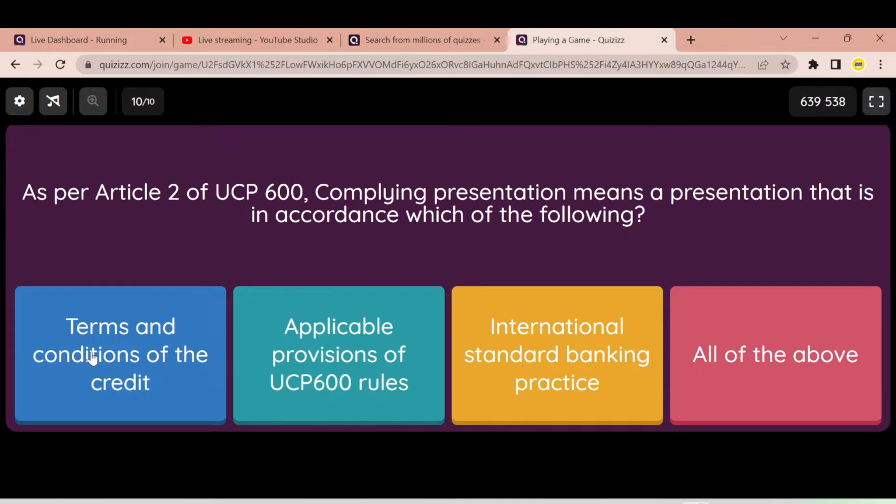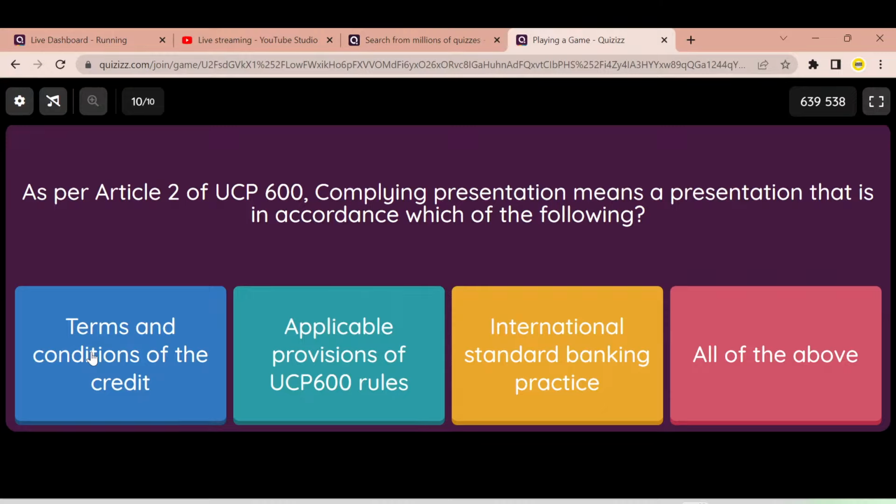Okay, the timer is out. Let's go through the answers. First one says terms and conditions of the contract. Yes, for a presentation to be complying, we will compare that presentation with the credit, with the terms and conditions of the credit. So your presentation has to be in accordance with that. So A is correct.